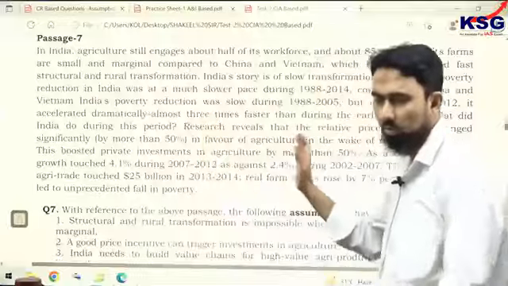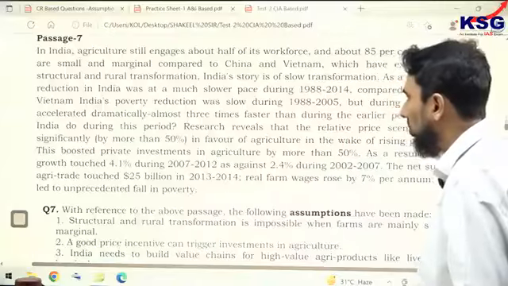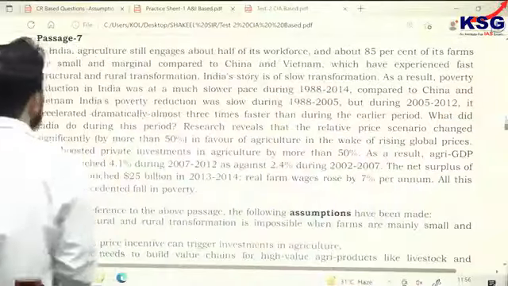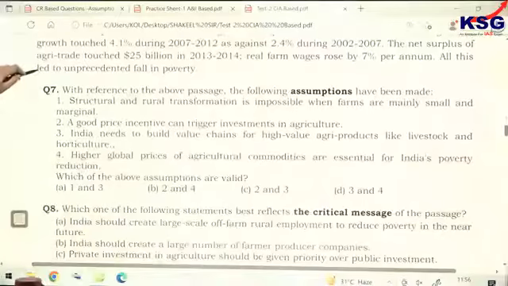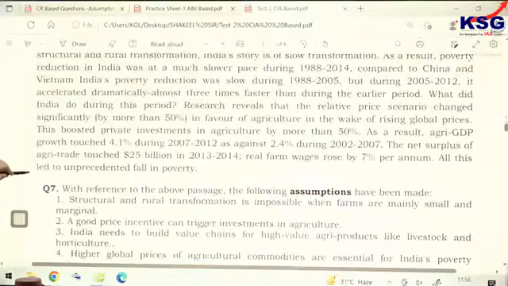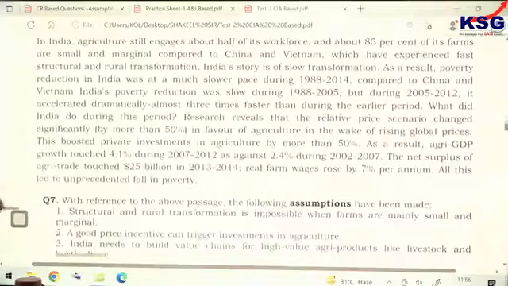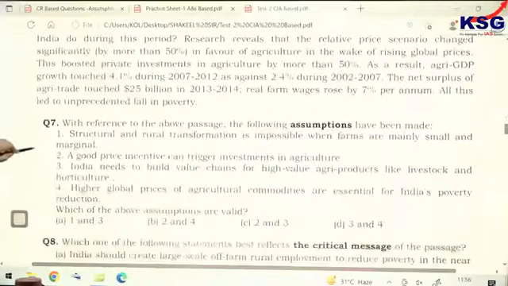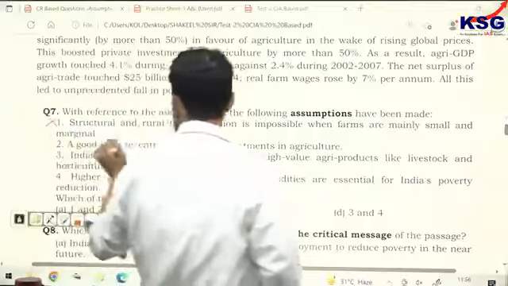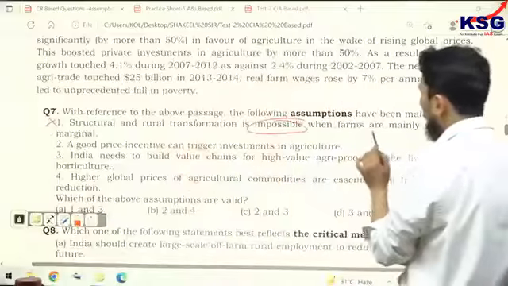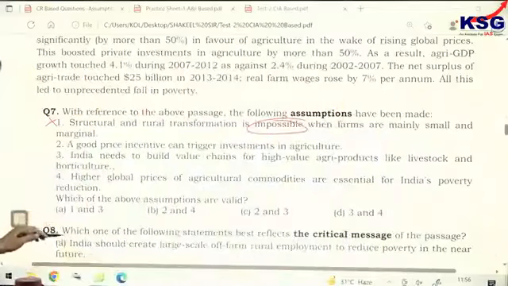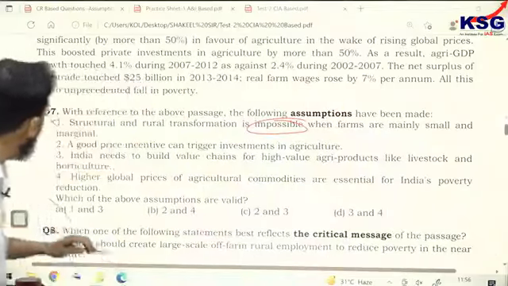It is going to take time, and the author has done his work very, very shrewdly, so you should keep that in mind as well. Let's go, there is a lot of time here because 4 statements are there. You see here, there is no doubt that statement number 1 is incorrect. Structural and rural transformation is impossible when farms are mainly small and marginal. The author has not said so. So first is wrong, A cannot be the answer.